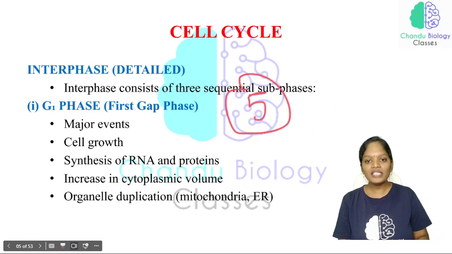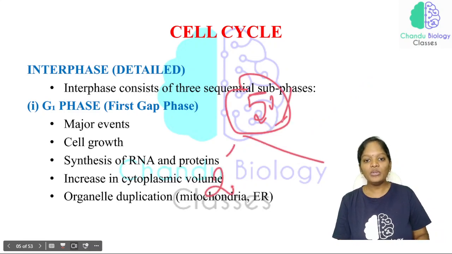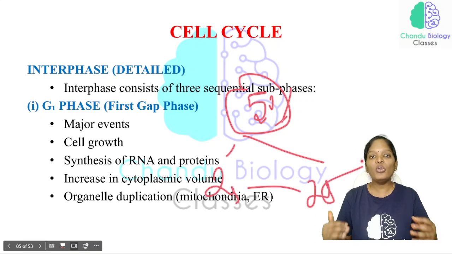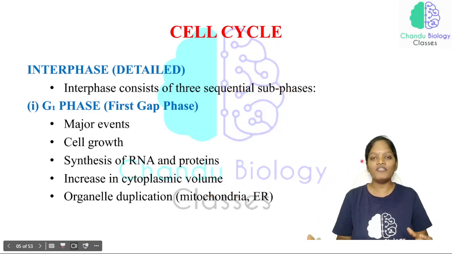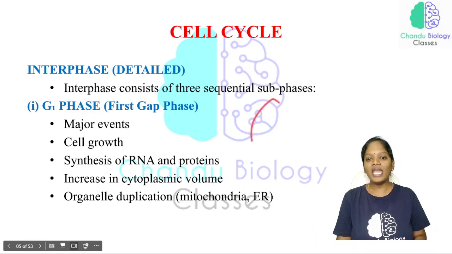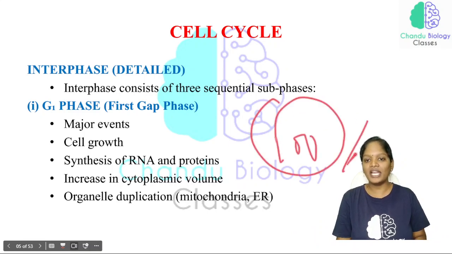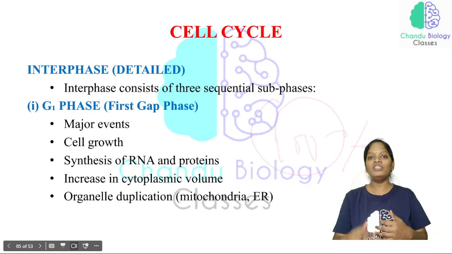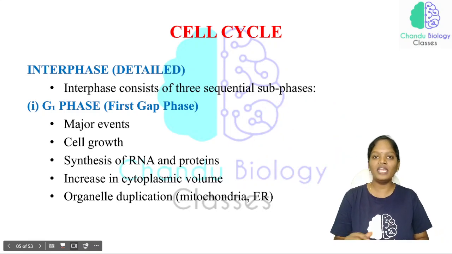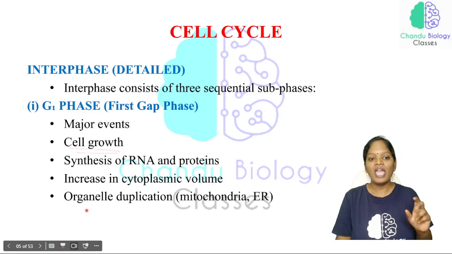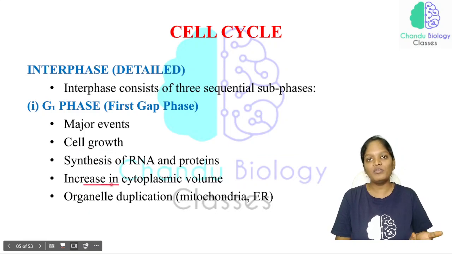Now if this cell undergoes cell division, 25 here and 25 here, there will be no sufficient materials after the cell division, and the divided cell is of no use. Only after the cell has reached 100% cytoplasmic volume will it divide into two cells, and then it will be sufficient for their survival. So this is why it is very important for the cell to reach a certain size, and the cytoplasmic volume has to increase. All these things are very important.